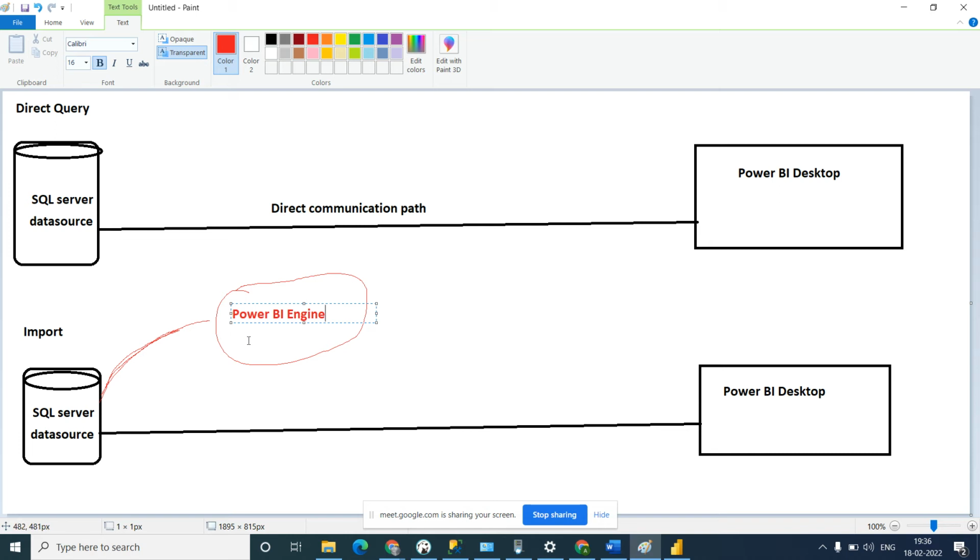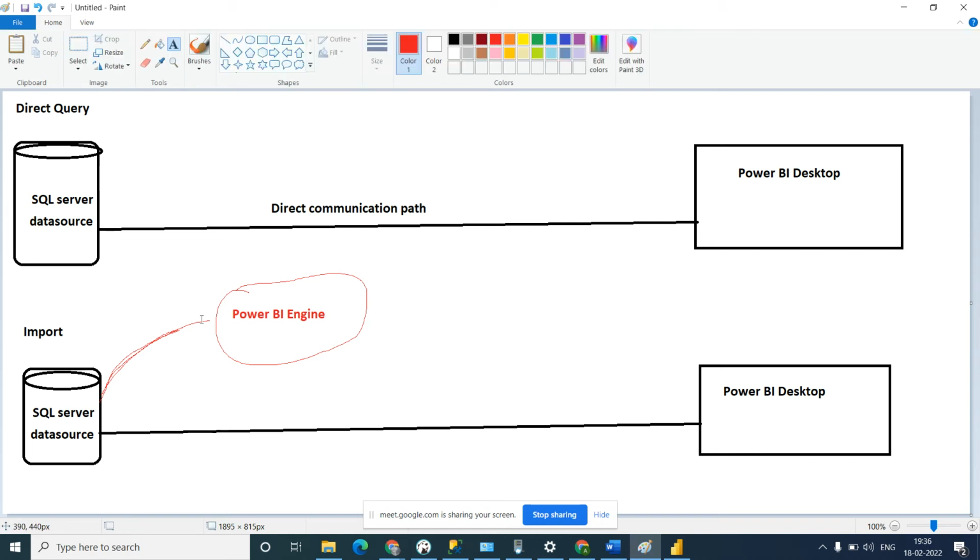The Power BI engine will take all the data from SQL Server and convert it into a compressed format. Let's say your data is 2 GB. When you give this 2 GB of data to the Power BI engine, it will compress the data, meaning it will reduce the size to around 600 MB.